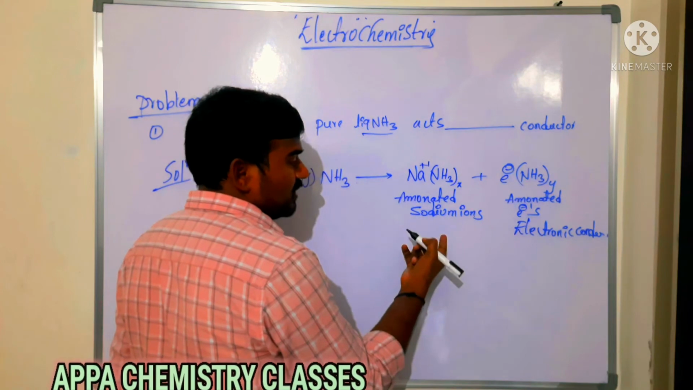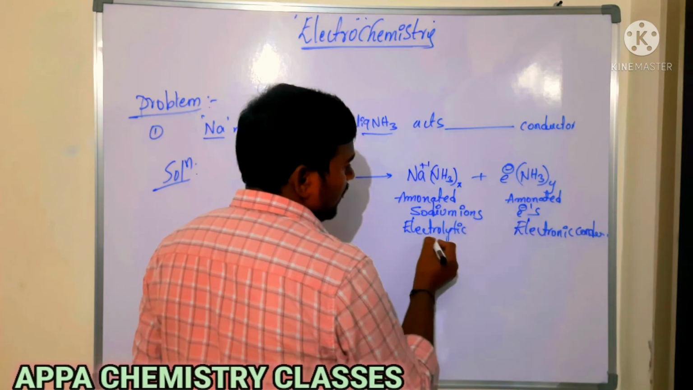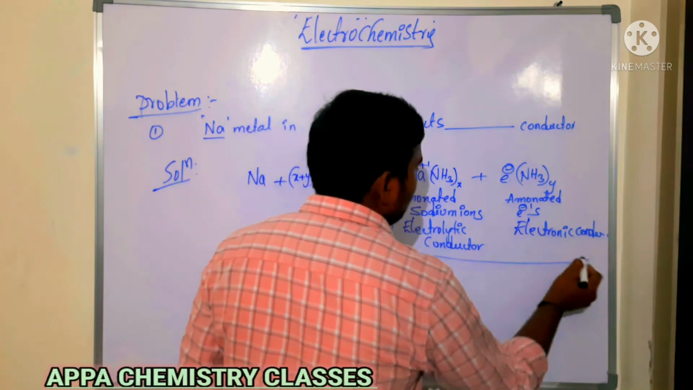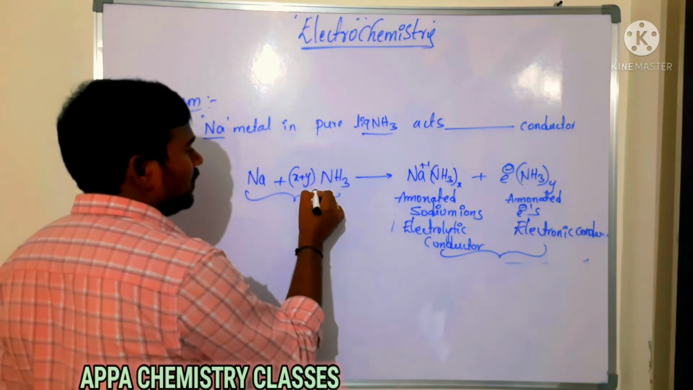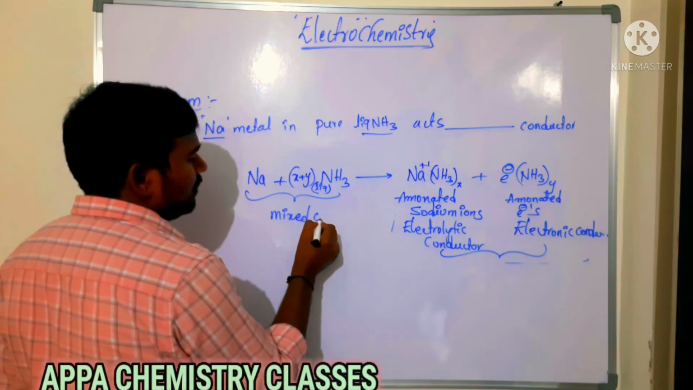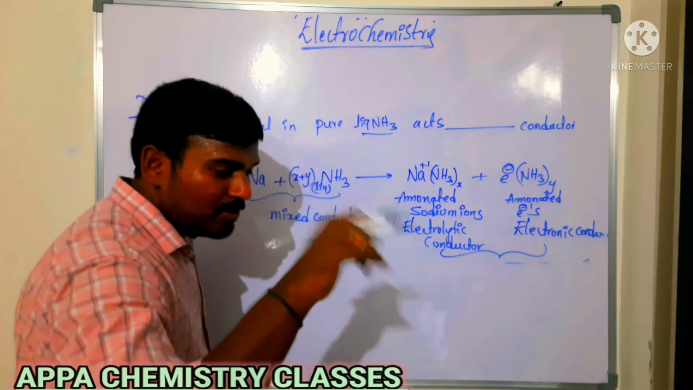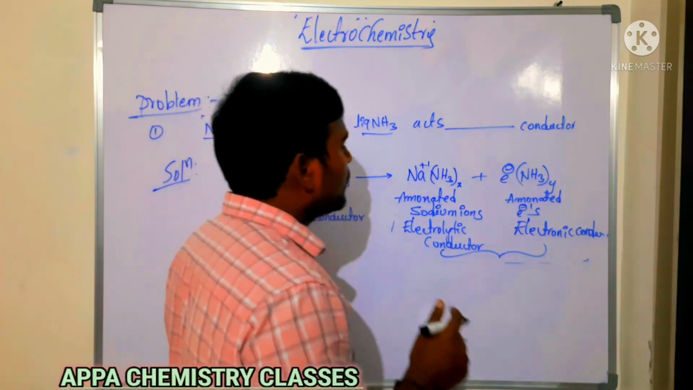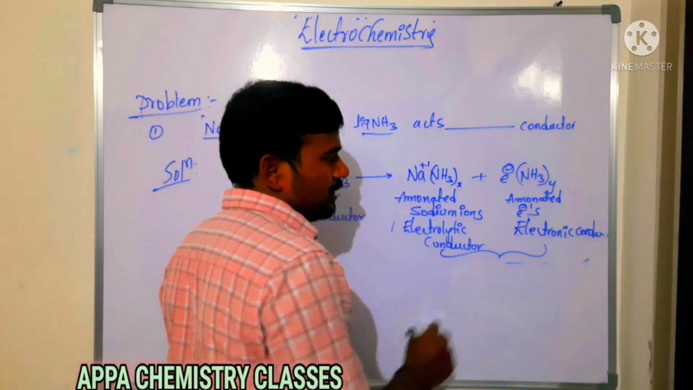Here sodium ions are there. Ions are there, which means it acts as an electrolytic conductor. So it acts as what? Mixed conductor. Both are there. So for that reason, sodium metal in liquid ammonia is said to be a mixed conductor. Both the conductors are possible when sodium metal is dropped in liquid ammonia. Is that clear, everyone? This is very important. One more point here: the conductivity will be more due to sodium ions and also due to electron conductivity.